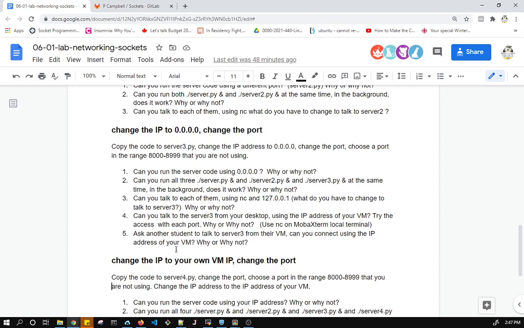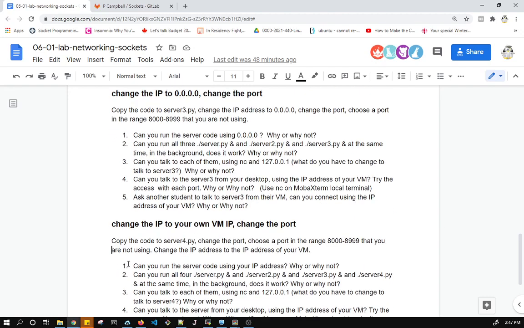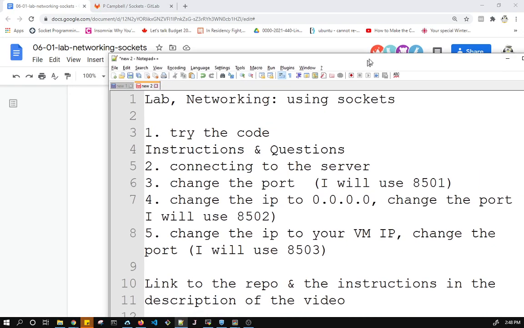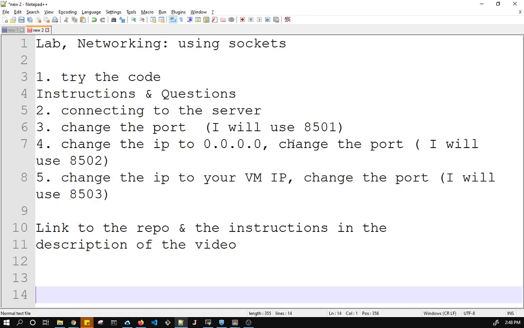And then it says, ask another student to talk to server 3 from their VM. Can you connect using the IP address of your VM? Yes, you can, because the same principle is at stake. So it's very similar to the desktop. The only difference is the fact that the desktop has to go through a router in order to get to the VM LAN, so the VM VLAN. But anybody who's already on the VM VLAN, you just send packets with each other. So that's the end of that. We've done INADDR_ANY. Thank you.